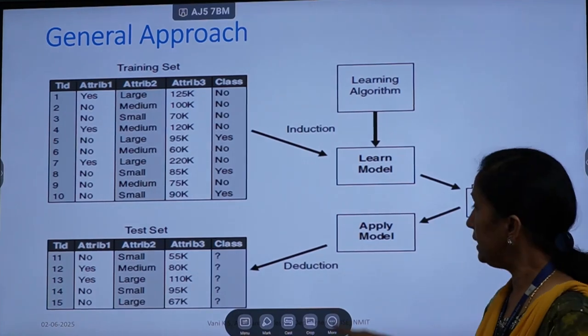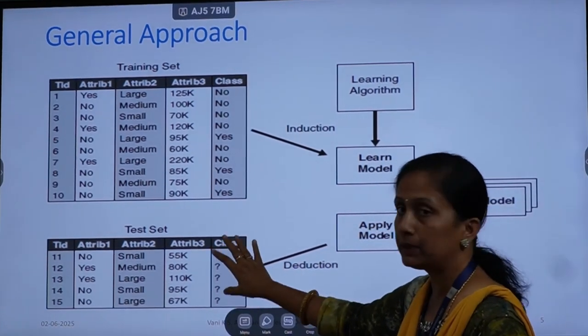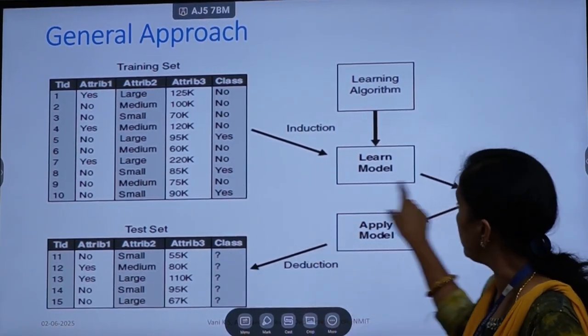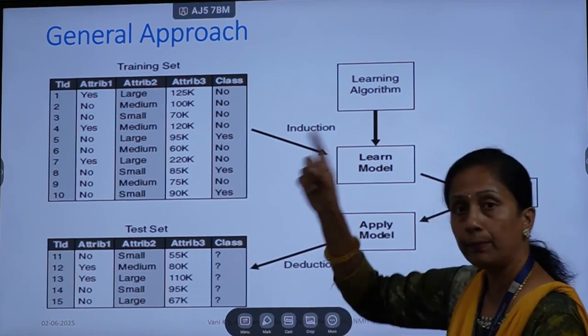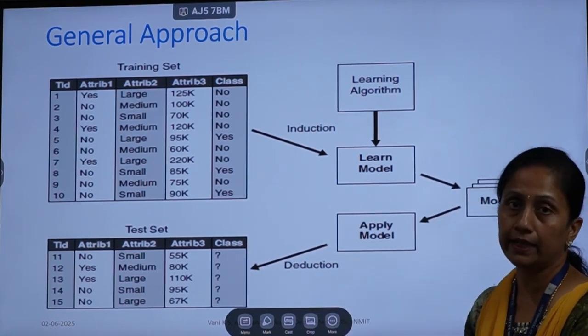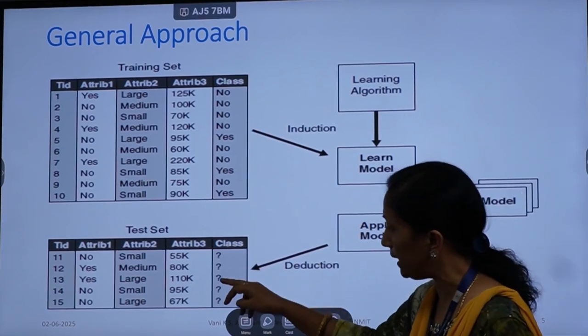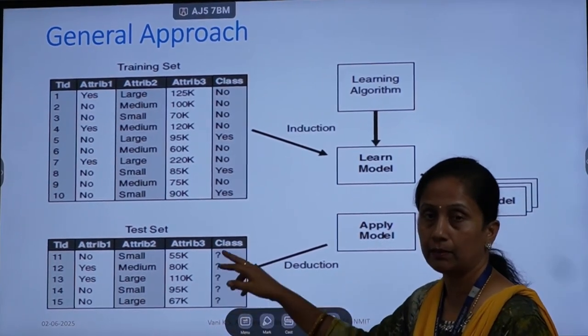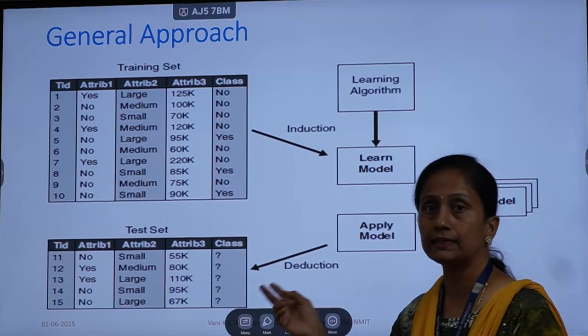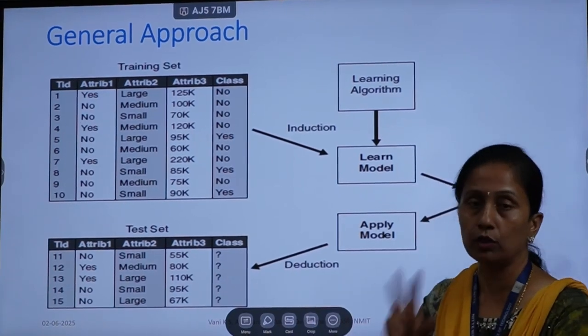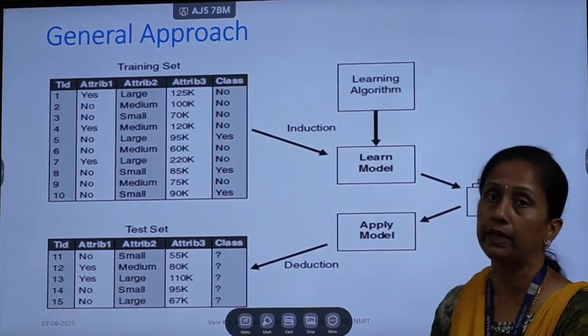Finally, we compare the predicted labels, the labels given by the learned model, with the labels which are already there in the data set. Suppose in the data set we have A, B, B as the labels, and I get something else; I compare, out of 5 labels, how many are correctly predicted.